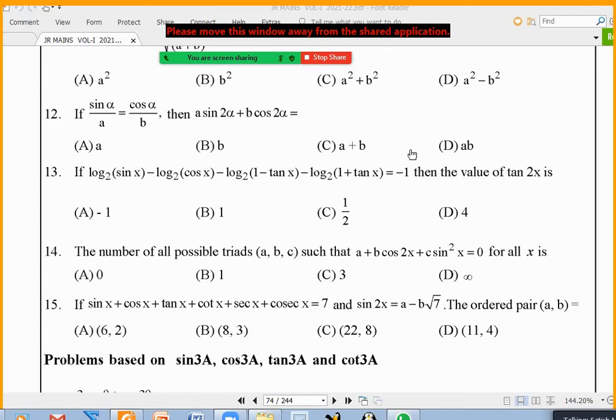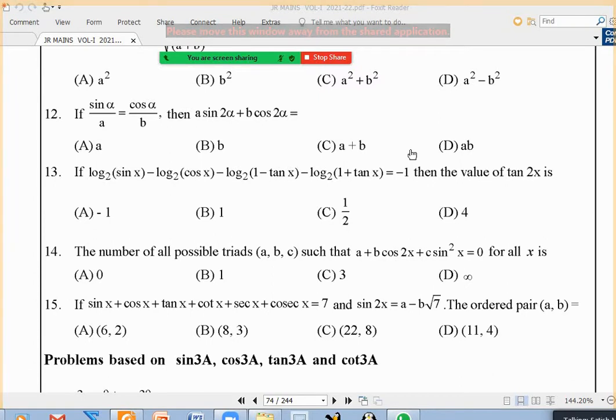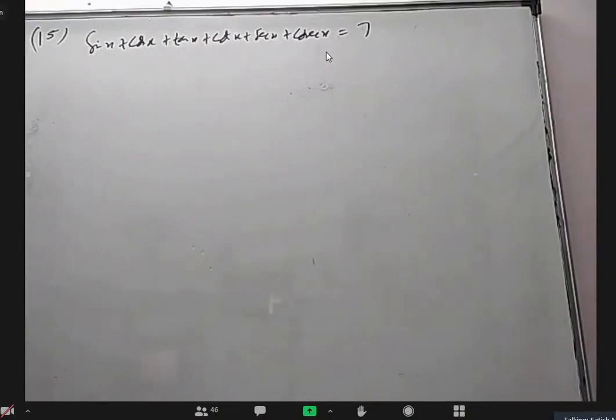They used all the 6 trigonometric functions here. Sin x plus cos x plus tan x plus cot x plus secant x plus cosecant x is equal to 7. They want us to find sin 2x. That means 2 sin x cos x.